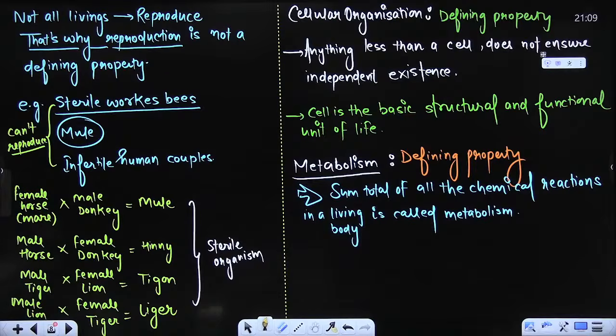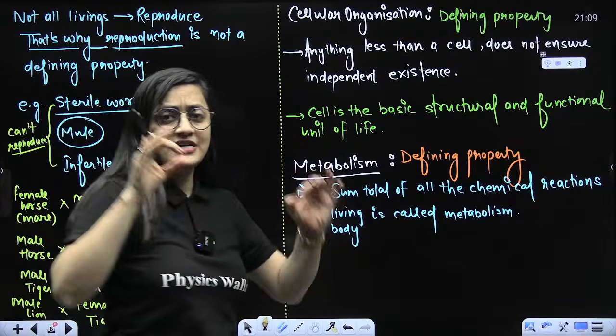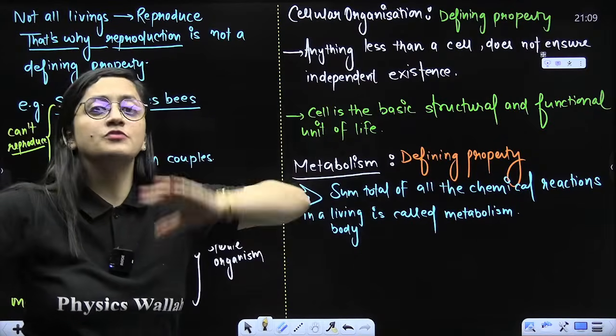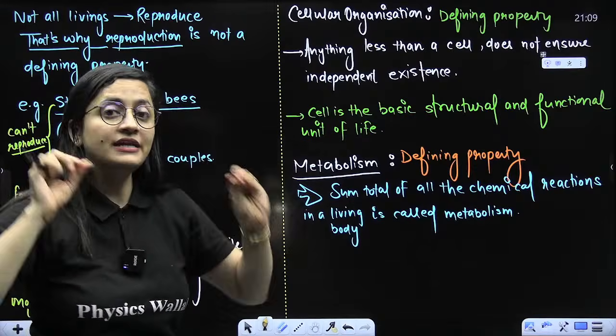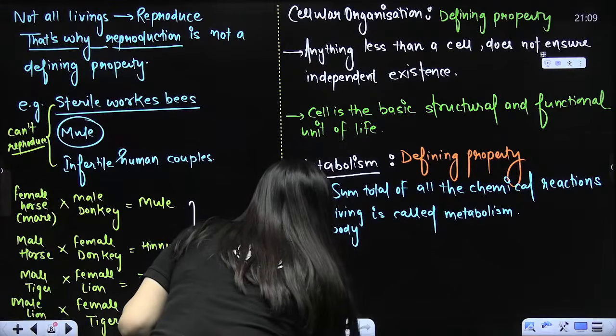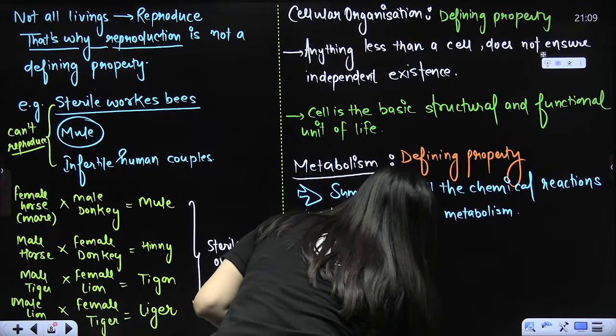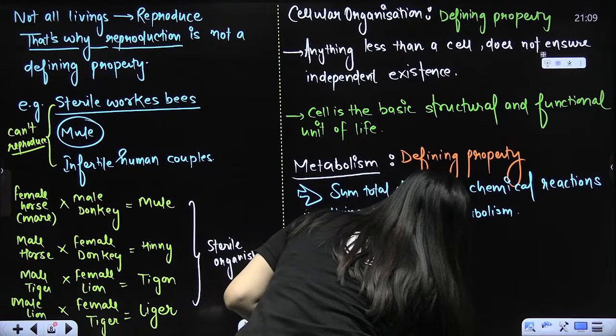So all living beings, you can talk about a single-celled organism, multicellular organism, prokaryotic organism, eukaryotic organism, ultimately this thing will be there.